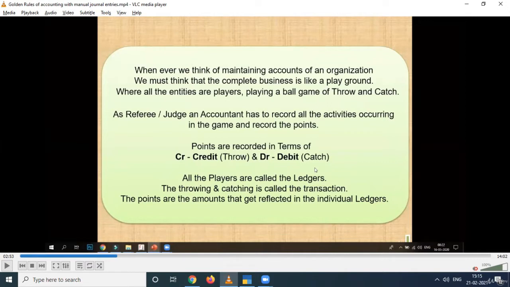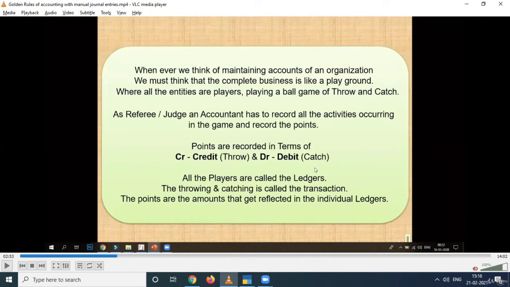We are playing a game of throw and catch in a playground where the referee or judge is the accountant, and all the activities that occur in that game are recorded as transactions in our business activities.